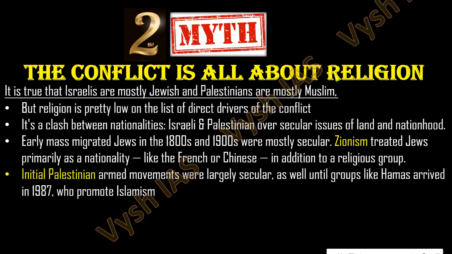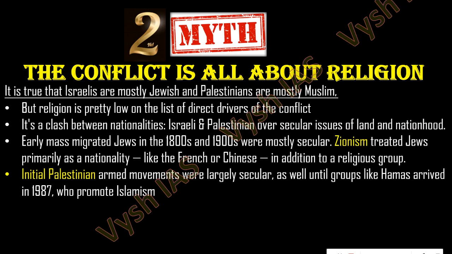Initial Palestinian armed movements were also largely secular, until groups like Hamas arrived in 1987 who promoted Islam. So earlier when the Palestinian movement started, it was also about their Arab land. This land is ours, we are living here. So it's about their land, it's not about religion. But later, Hamas took it up and converted it into a Muslim-Jew fight, and now they just want to wipe out the entire Israeli people from there.